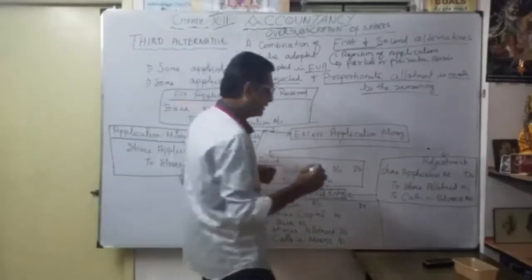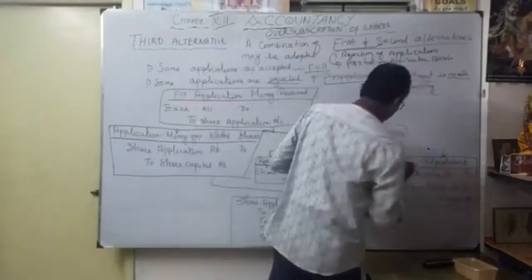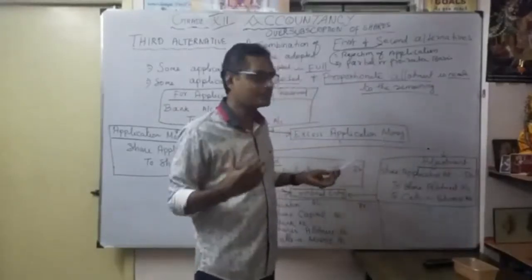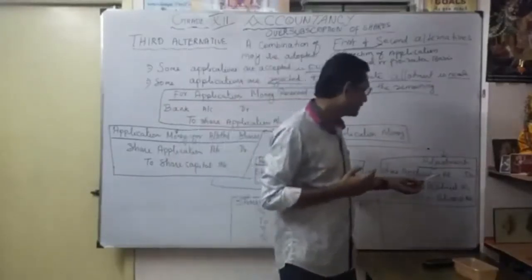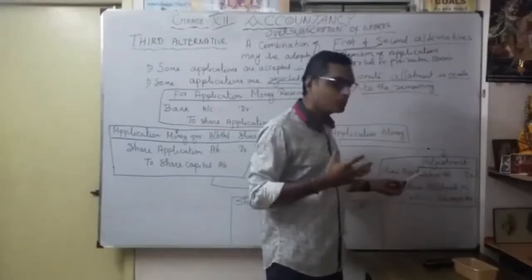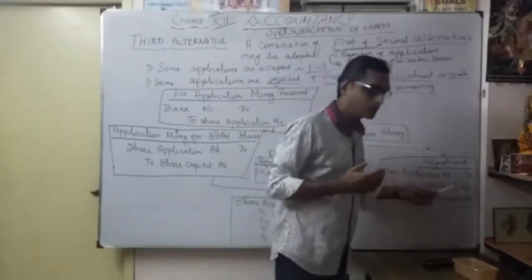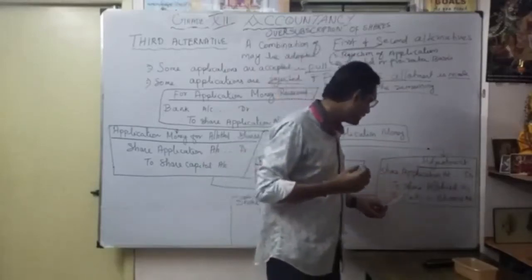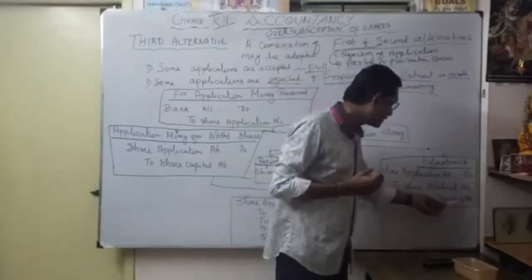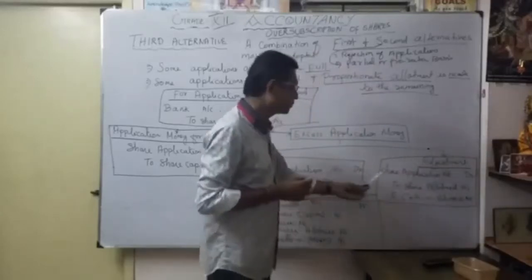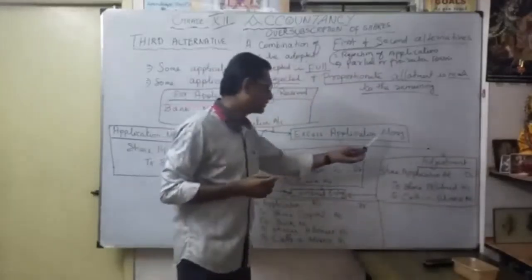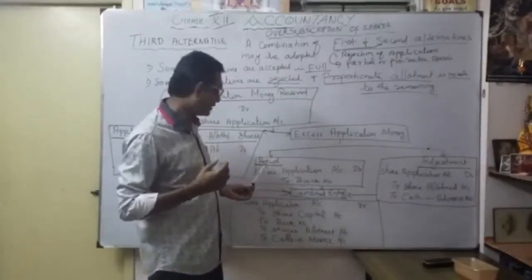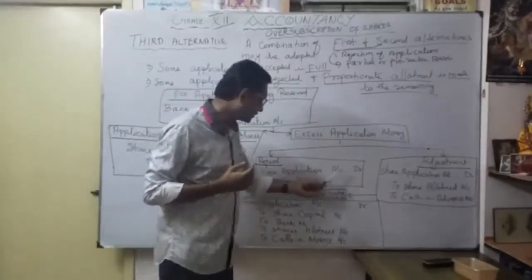Then any adjustments. Suppose after the refund, any excess application money is again going to be adjusted. Where? Share application account debit to share allotment account. After that, any excess application money can be considered as calls in advance account. Some portion of the excess application money you refund, returning it back. That entry is share application account debit to bank account.